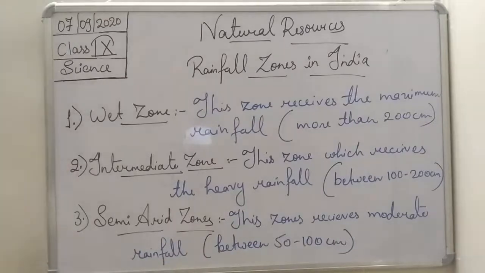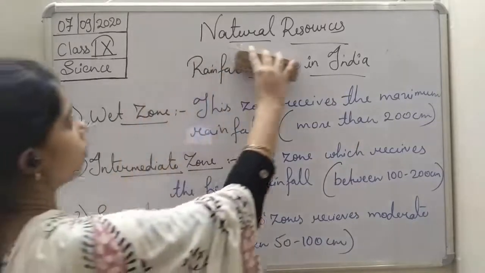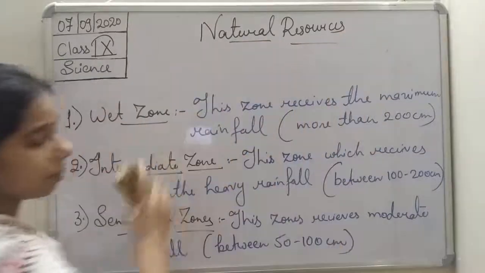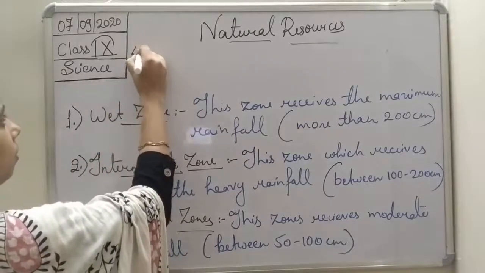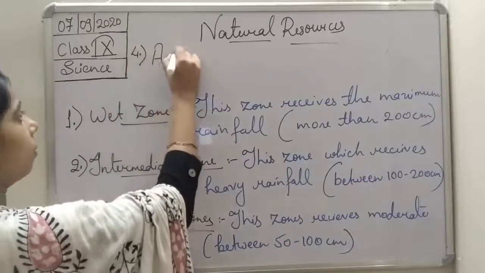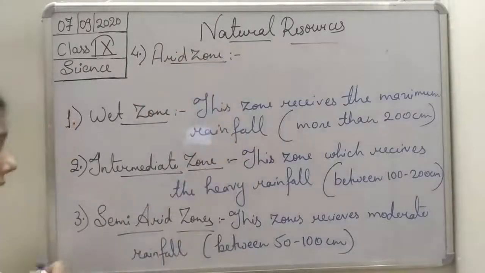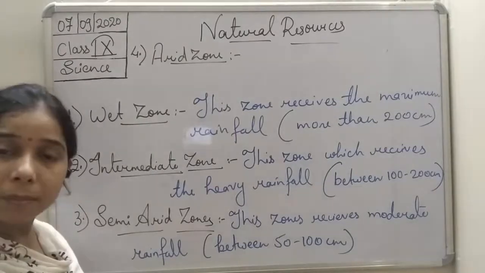Then the last one, student, is the arid zone. Okay, so let me write it here, the last one, the fourth one is the arid zone. Arid zone, student, this zone receives the minimum rainfall.